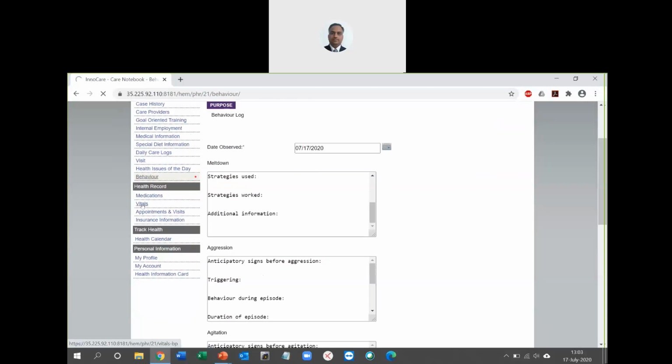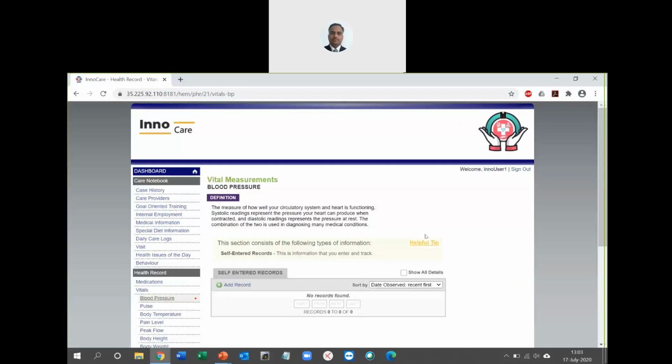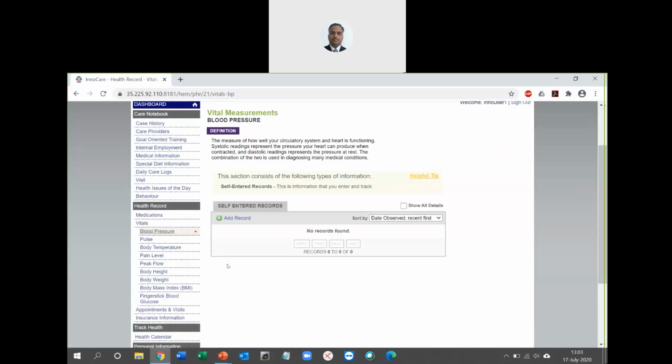The other one is your vital section, that talks about your regular vitals, like BP, sugar, heart rate, temperature, and all such things. As you can see on the left, these are the different vitals that we collect: blood pressure, pulse, temperature, peak flow, body height, weight, automatically calculating the BMI, and glucose.